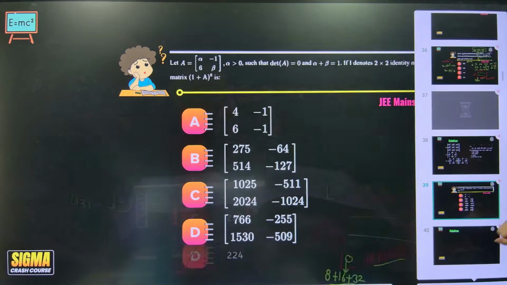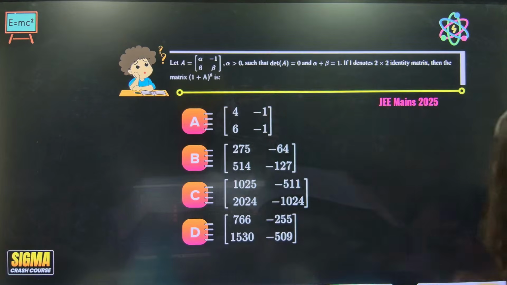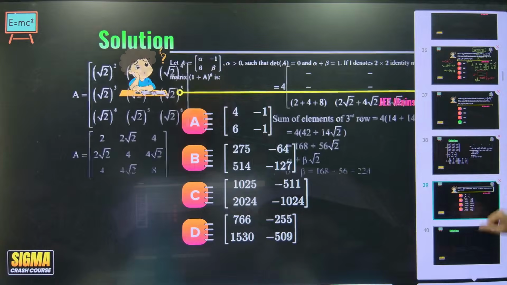So you have to do the smart work, my dear students. How many of you were expecting that it could be possible that Ninja ma'am in the JEE Booster series might take binomial theorem?